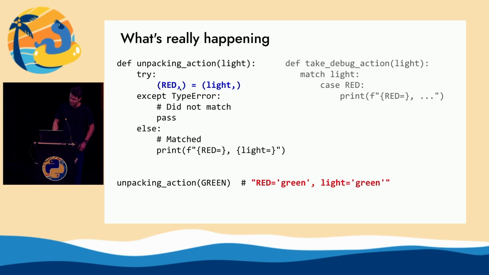hey, I have a variable called red, and I have a value called light from the match expression. Can I assign these two? And if you can assign them, then match is like, yep, those match. So that's the path I'm going to take. And that's the default behavior. So Python is going to look at this structure of a match statement, and it's going to translate it into this code, believe it or not. And that's why red gets reassigned within the body of the function.